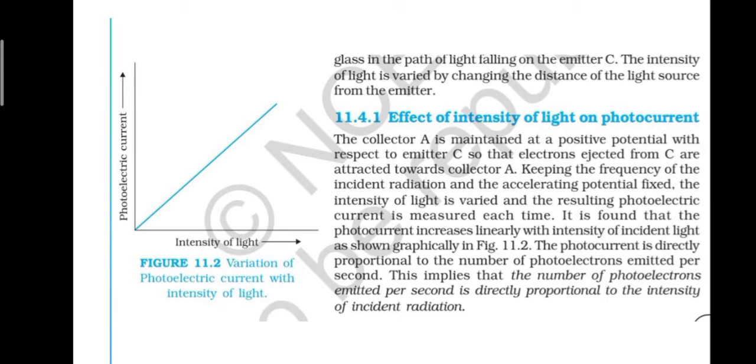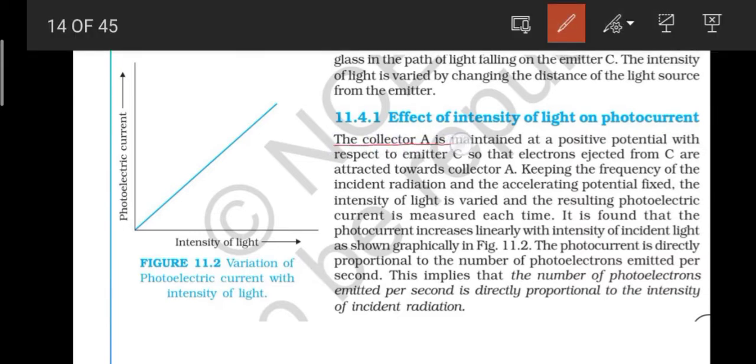The collector A is maintained at a positive potential with respect to emitter C, so that electrons ejected from C are attracted towards the collector A. Here, collector A is maintained at positive, which was written there also. The commutator that we had in the diagram, if you can see it in your book, we can change the polarities with the use of that. But here, A is kept positive and C is kept negative.